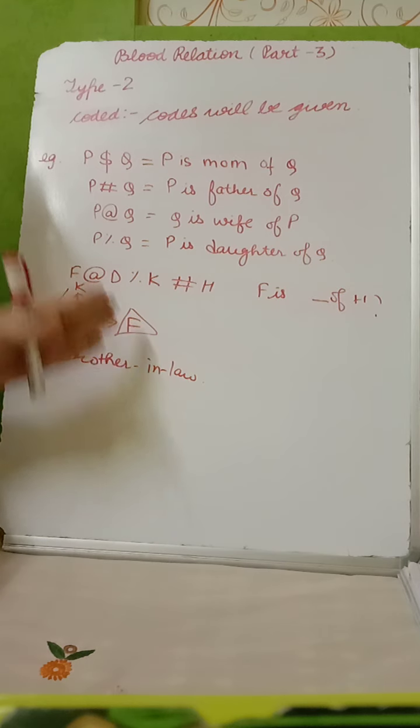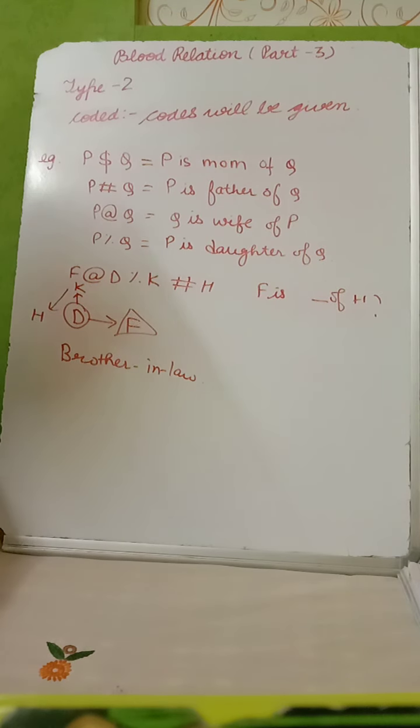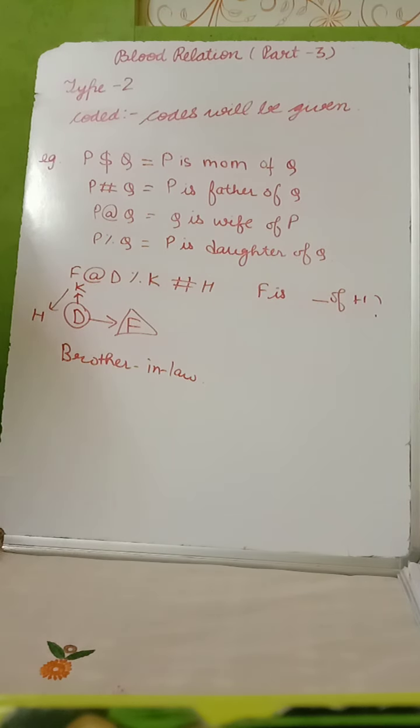If it is asked K instead of H, so F will be son-in-law of K because बेटी के हस्बैंड को हम कहते हैं जमाई and in English it is said as son-in-law. Hope you get it. Let's solve one more coded question.